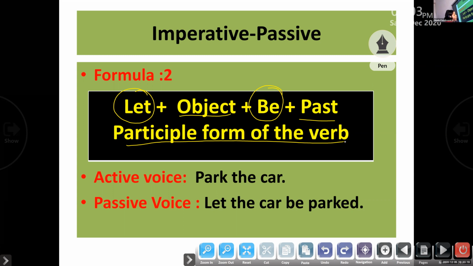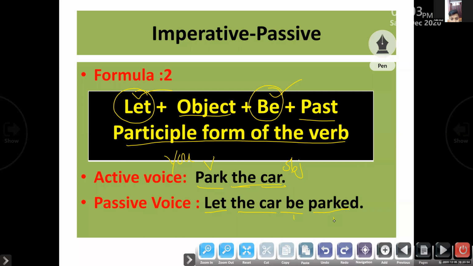So how to use it? Park the car. Park is the verb. You is the hidden subject here. The car is the object here. So this sentence has an object, right? So how to change it using the second formula? See, I started with let. Let, then I use the object: let the car. I have included the word be here: let the car be parked. Be plus the past participle form of the verb, parked. Let the car be parked.